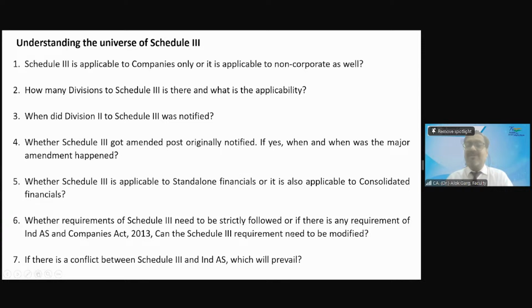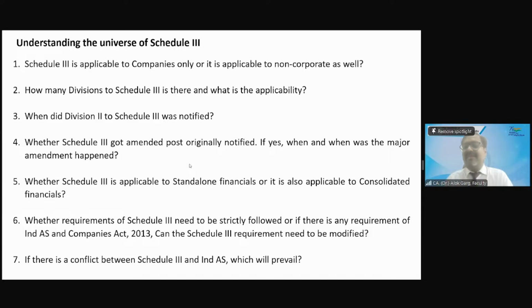Friends, question number 7. In this question, majority of the students, chartered accountants got confused. If there is a conflict between Schedule 3 and Ind AS, which will prevail? Schedule 3. Okay, so Geet is saying Ind AS, Ankit is saying Schedule 3, Rahul is saying Ind AS, Ritika is also saying Ind AS. Let me see if people have given answers on the offline portal also. Okay, they are also saying Ind AS.